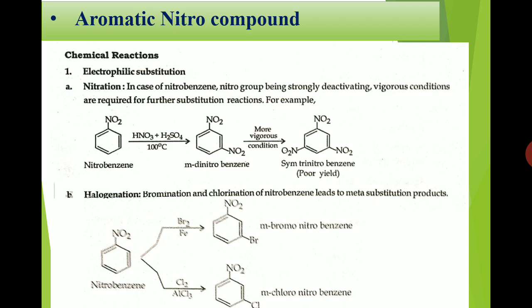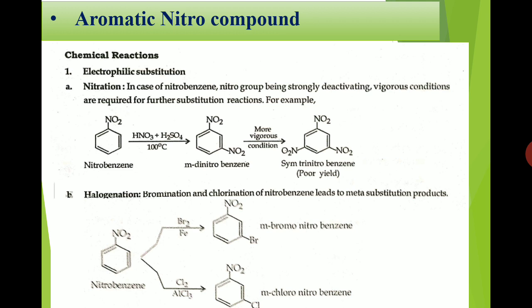Okay, so the halogen will be added on the meta position, and we get meta-bromonitrobenzene and meta-chloronitrobenzene. And this halogenation reaction is carried out in the presence of a Lewis acid as a catalyst, like iron metal, or we can use anhydrous aluminum chloride. So overall, in the case of nitrobenzene, the electrophile will be added on the meta position.